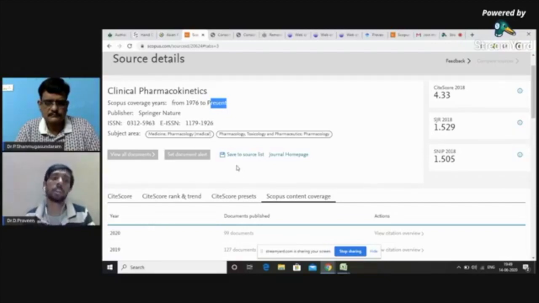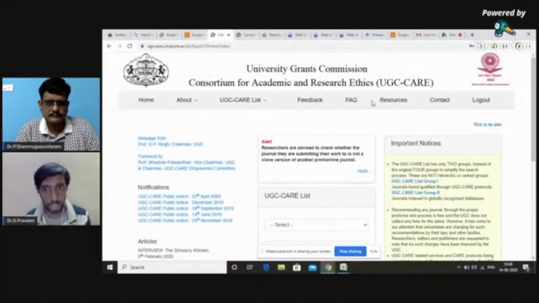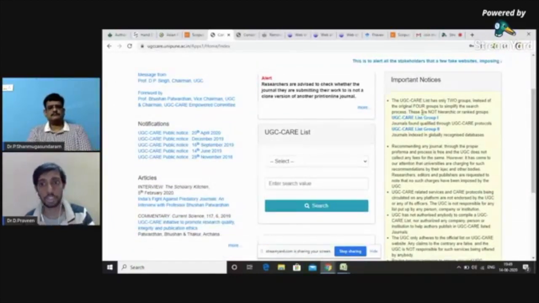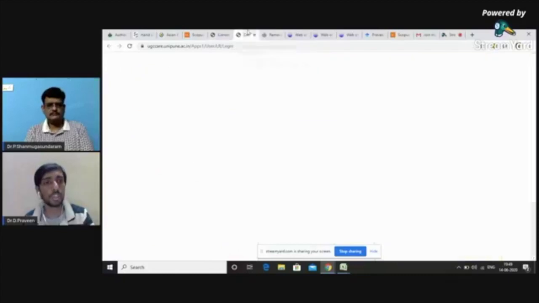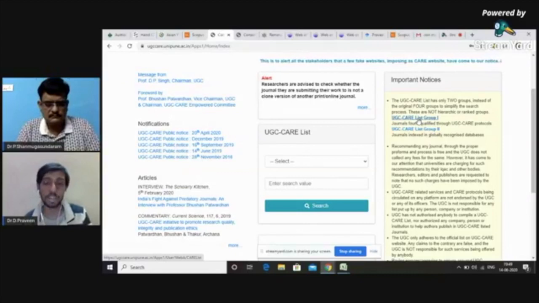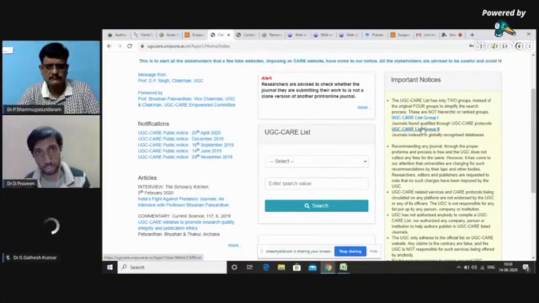Being a researcher in India, you have to adhere to the guidelines given by the University Grants Commission. They have given a specific list called the UGC CARE list. So there are two different lists of journals that are published in India. Here in UGC, you can search over here, or you can check both lists. UGC has given two different lists. The first list is the journals that are selected by UGC directly. The second list here is the journals that are extracted from Web of Science and Scopus.